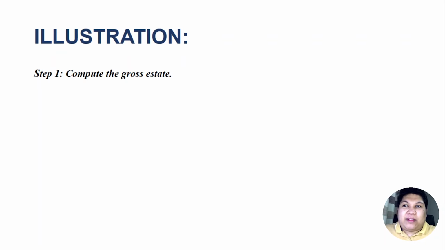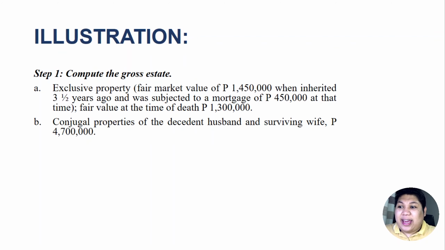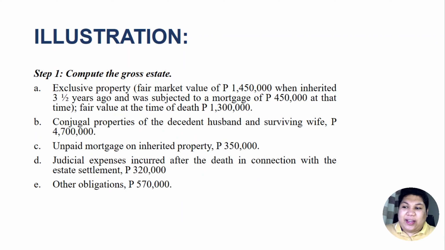In this problem, there is no complication because there are only two properties given, and these are the exclusive property and the conjugal property. Though we have another three items here, they don't matter because they are not properties. They are actually claim deductions. Remember, in computing the gross estate, our basis is the fair value of the property at the time of death of the decedent.